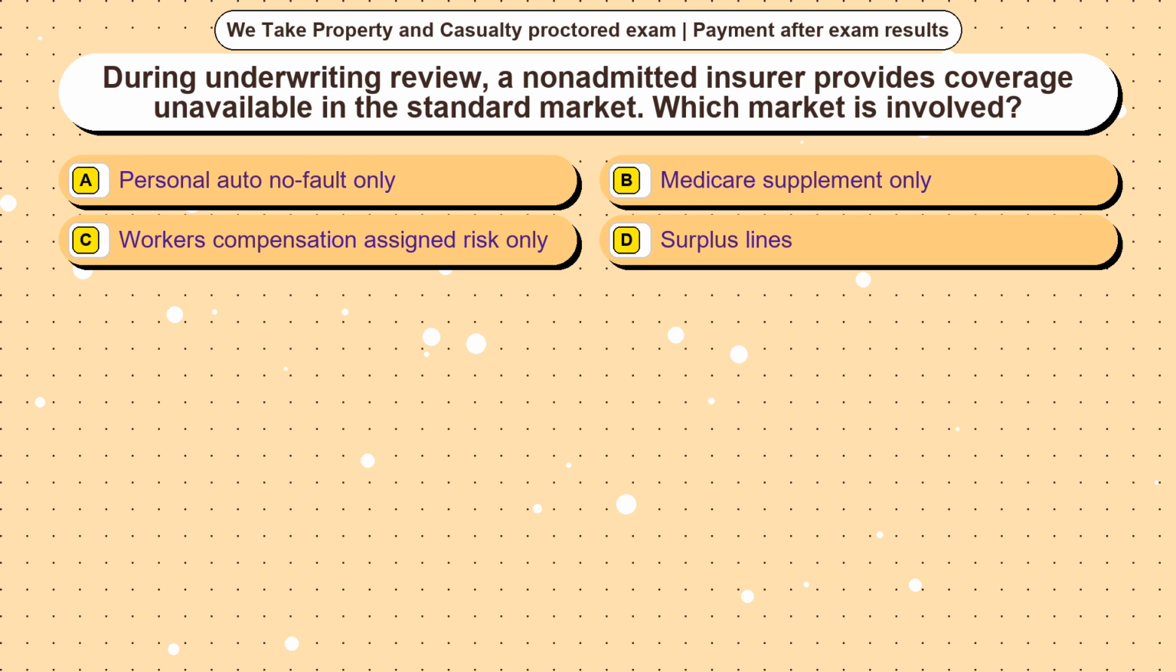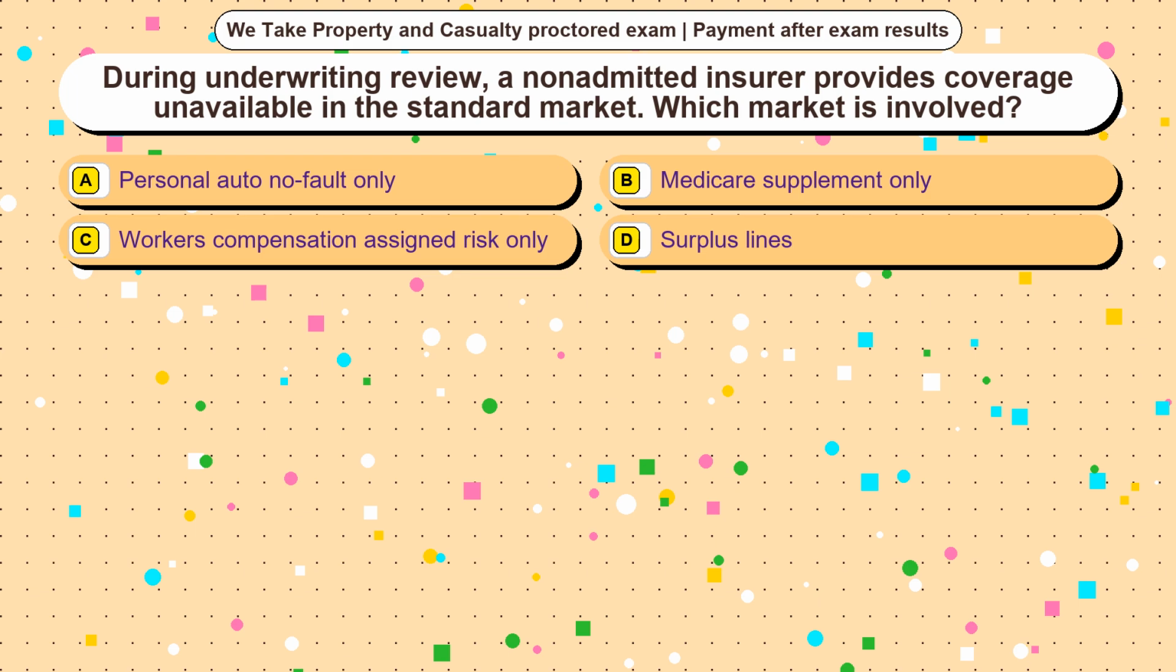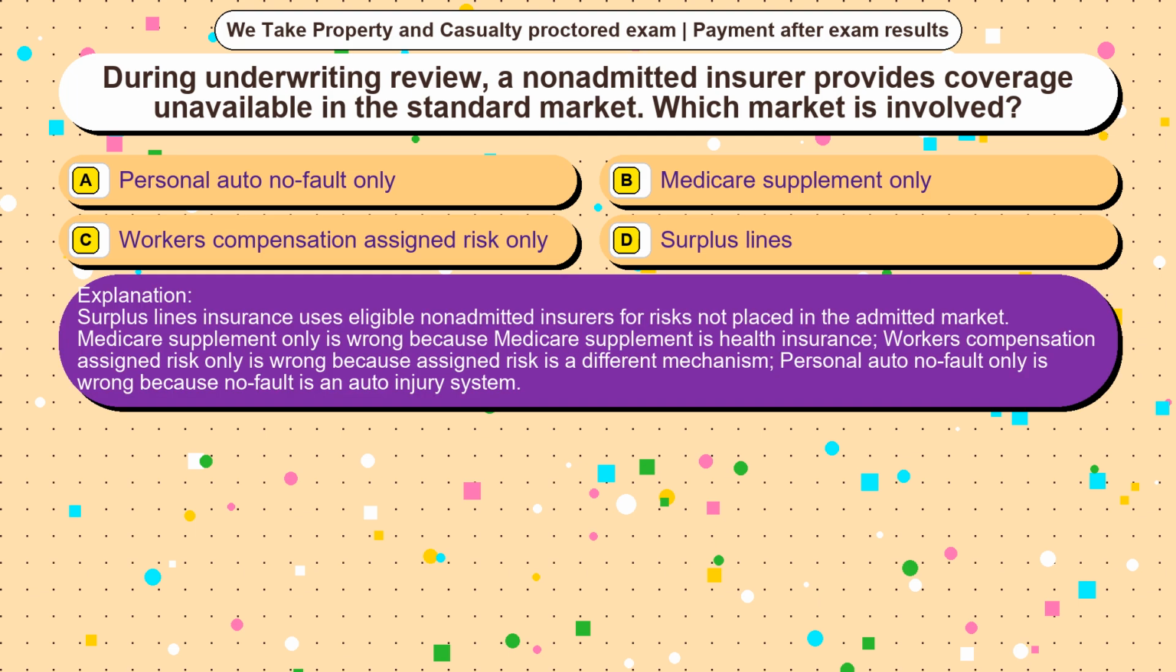Option C, a workers' compensation assigned risk only. Option D, surplus lines. The correct answer is option D. Surplus lines insurance uses eligible non-admitted insurers for risks not placed in the admitted market.